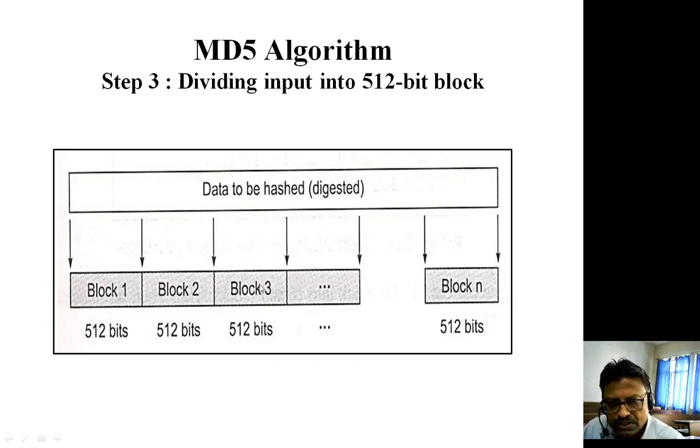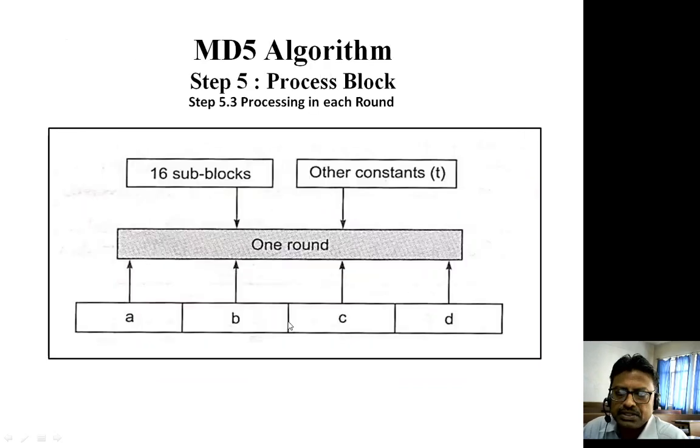Since this is the last block, whatever value you get after applying 64 iterations in block 3, in the form of ABCD, that is 128-bit. That will be the hash value, the fingerprint, the message digest value of the message itself.